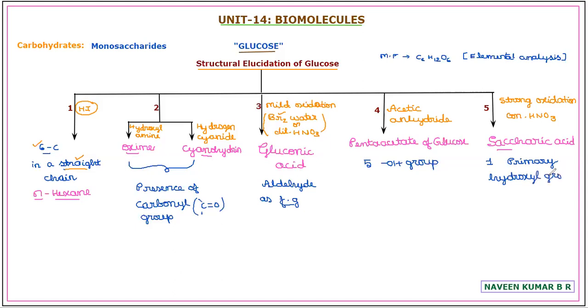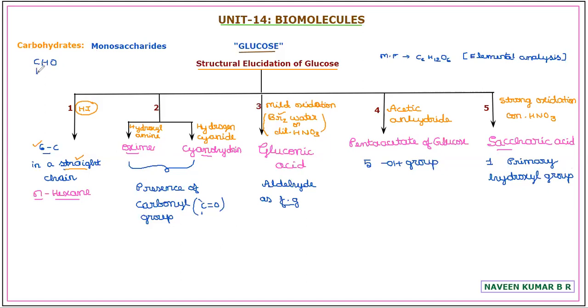Now, what is a primary hydroxyl group? You can think of the classification: the hydroxyl group attached to a primary carbon is called a primary hydroxyl group. So these are the conclusions about the structural evidences. All these we need to support with a simple chemical equation. So we'll take a simple representation of glucose to show all these chemical reactions.